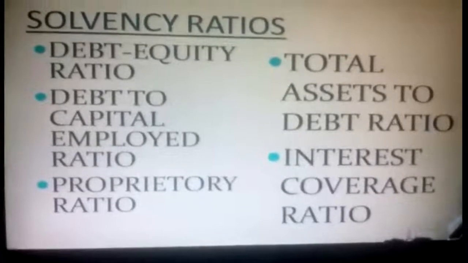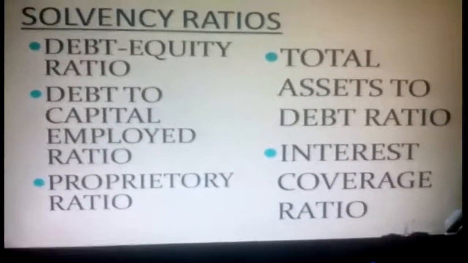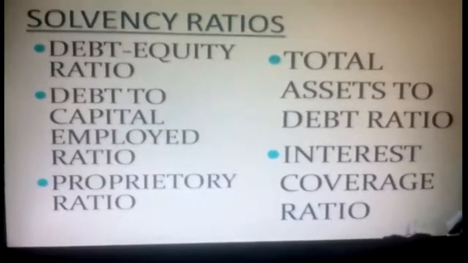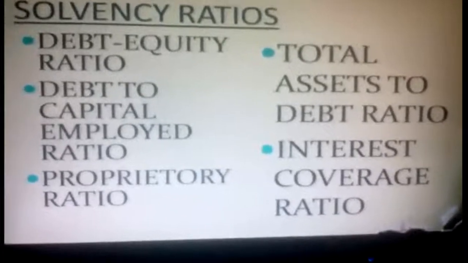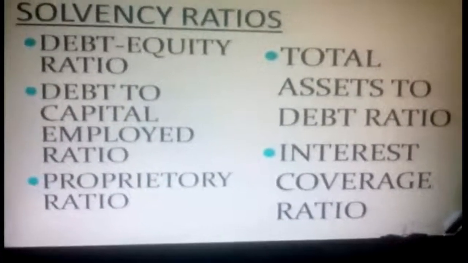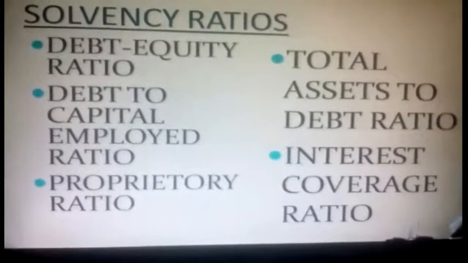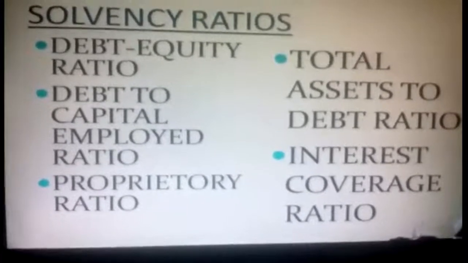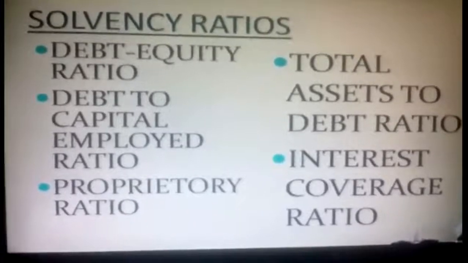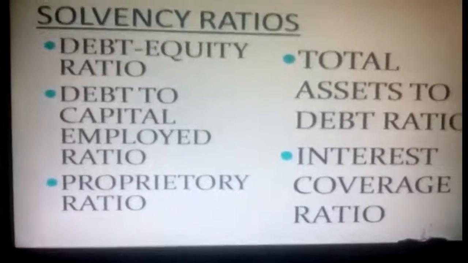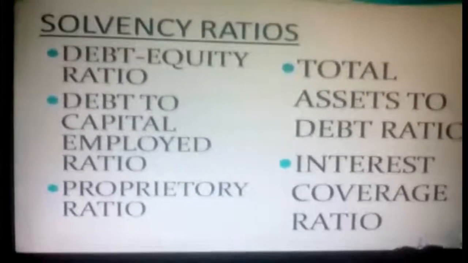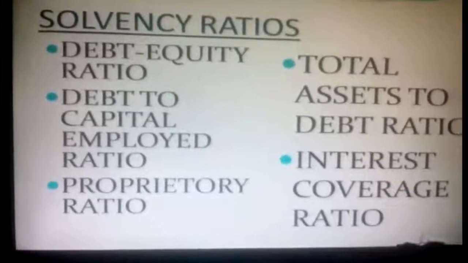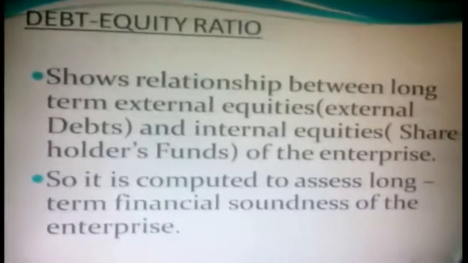As solvency ratios, from our NCERT book, there are 5 types of accounting ratios, but the discussion is mostly on 4. Anyway, I mention all 5 here: debt to equity ratio, debt to capital employed ratio, proprietary ratio, total assets to debt ratio, and interest coverage ratio. These are the 5 ratios. But the main discussion is on debt to equity ratio and debt to capital employed ratio. Both are similar. What is the meaning of debt to equity ratio?